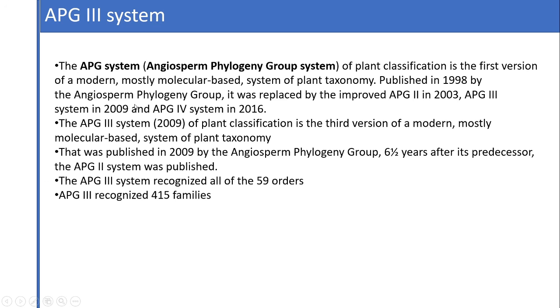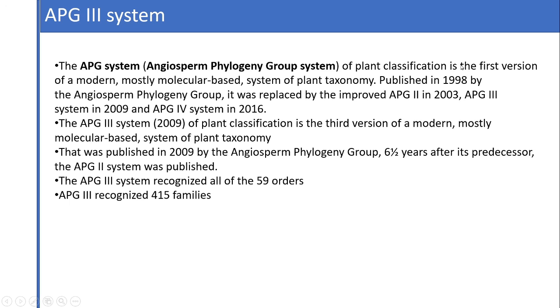The last one is the APG system of classification. APG means Angiosperm Phylogeny Group system. This is the most advanced type of plant classification system.